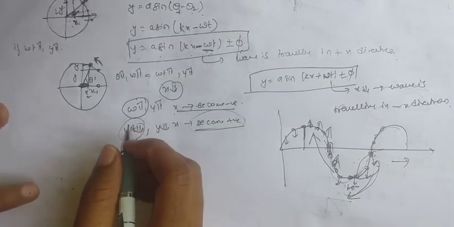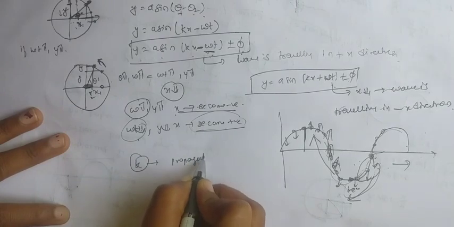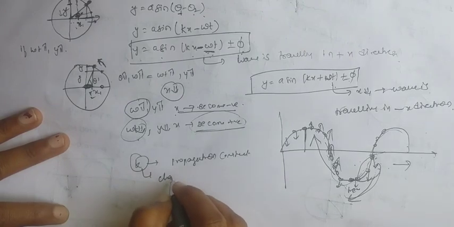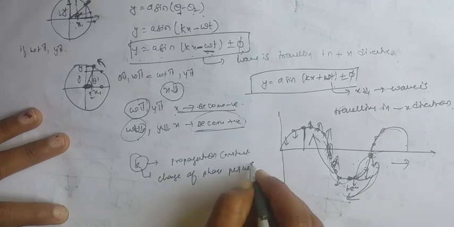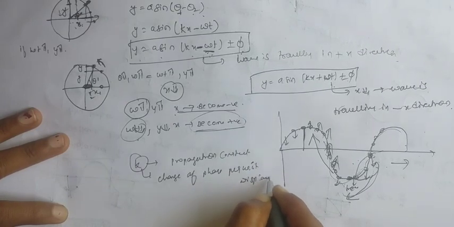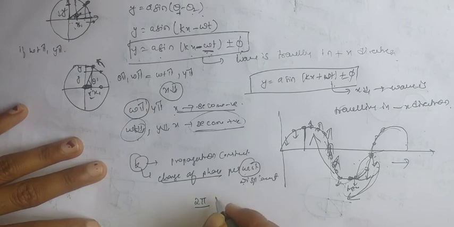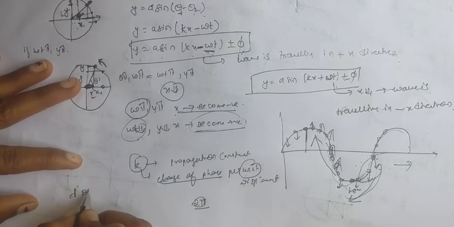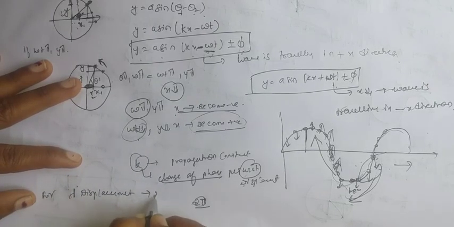Now here we have some parameters, that is k. K is the propagation constant, which we already know. Propagation constant is the change of phase per unit displacement. For lambda displacement, our phase is 2 pi.